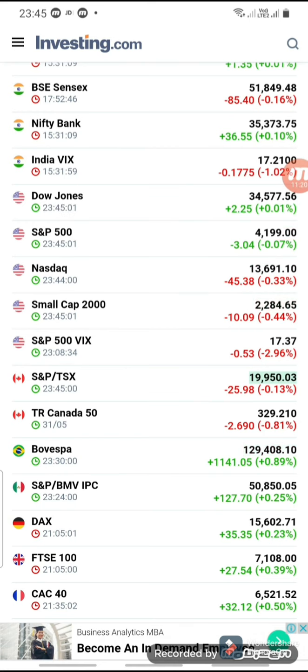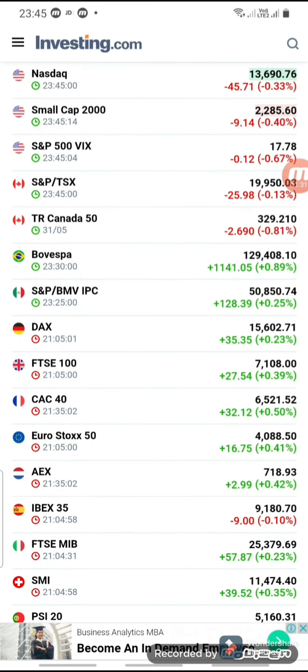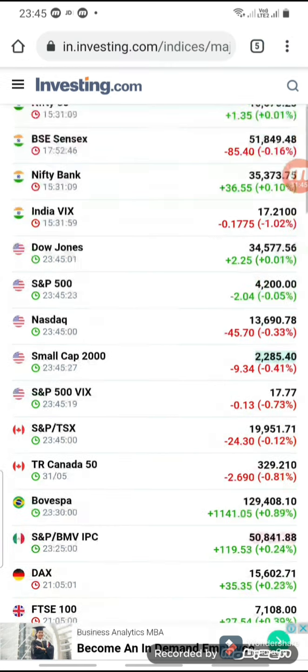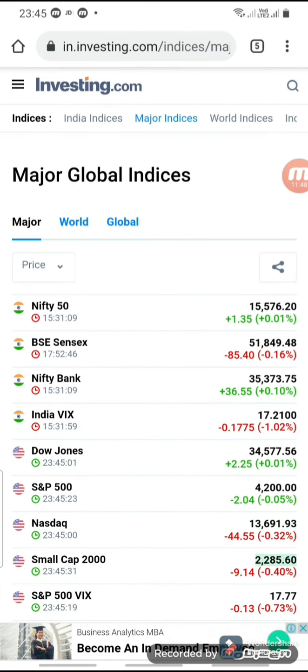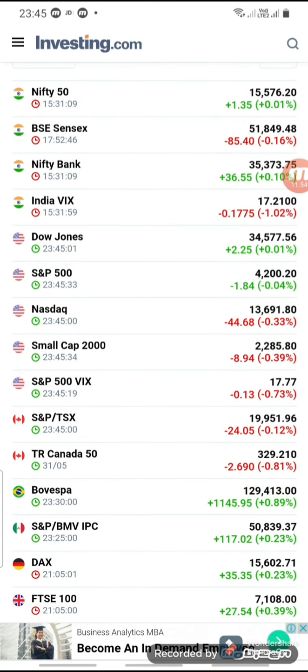Nasdaq shows a negative contribution of 45.98 points, that is 0.33% decrease. But DAX, CAC and FTSE 100 show an increase of about 0.30% on average. So the major global indices cannot show a clear picture. For that purpose, we can find a trade according to the range specified.